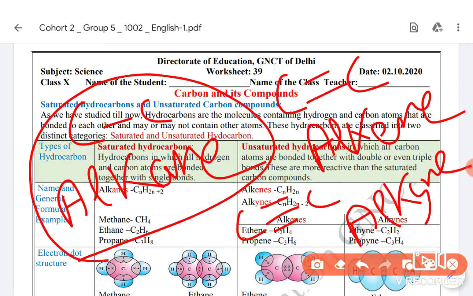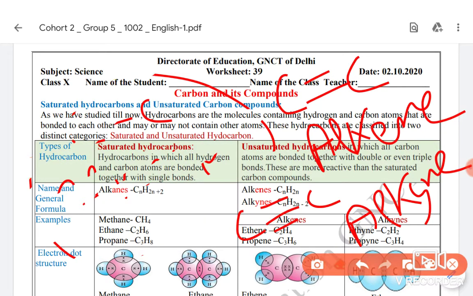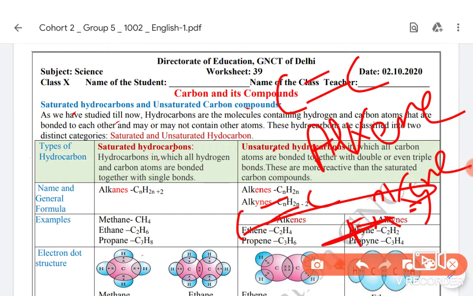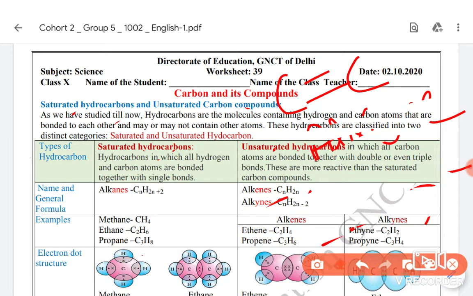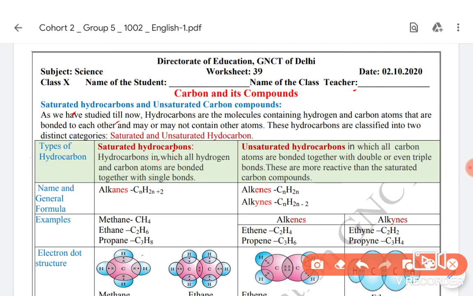The single bond we have discussed in the earlier video. You can see my earlier video on this channel only, which I am sharing to you, on which you are watching this. And now we will be coming at unsaturated, that is double and triple bond, both are known as unsaturated hydrocarbons. So let us discuss about them in detail, their general formulas, from where we can see how many hydrogen will